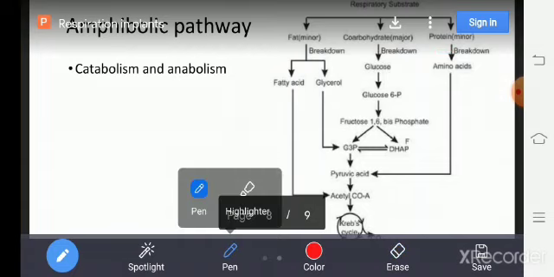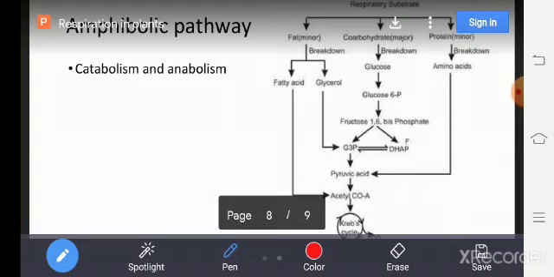Here, carbohydrate is converted into glucose. Then glucose is converted into glucose 6-phosphate, and this is an isomer of fructose 6-phosphate.